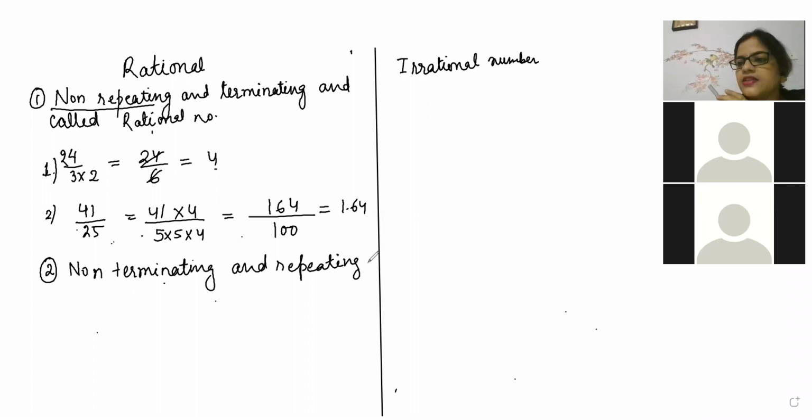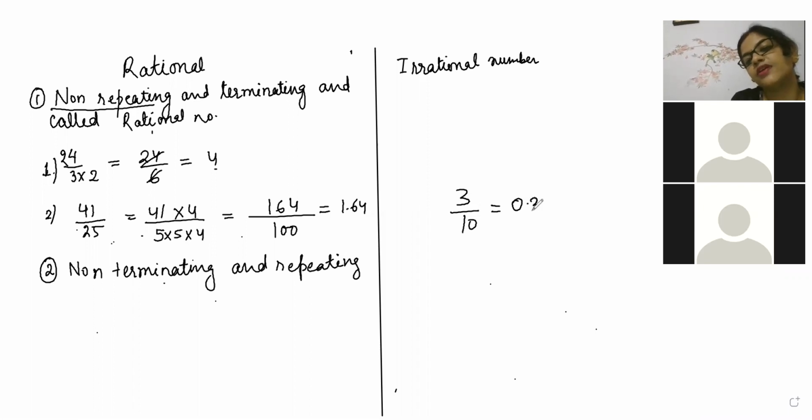Beta, 3 by 10 is non-repeating. 3 by 10 when you are writing, it will come 0.3. It is terminating and non-repeating. 0.3 is terminating and non-repeating.